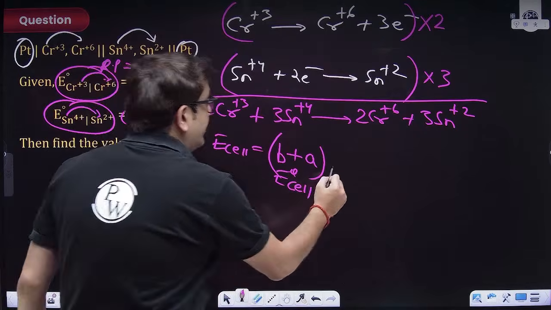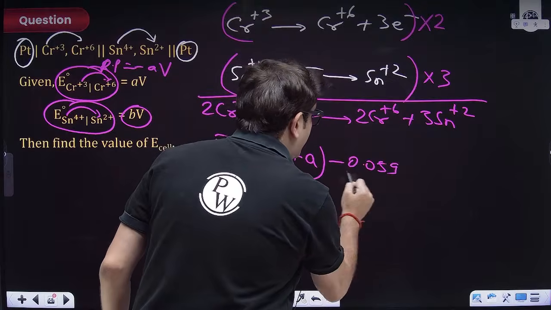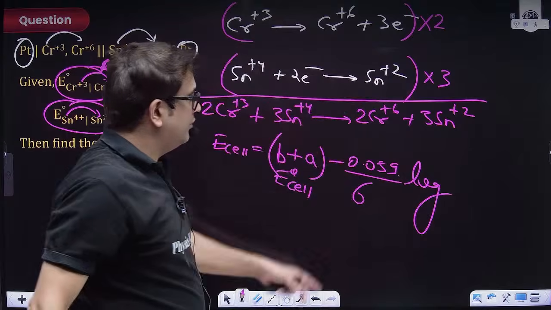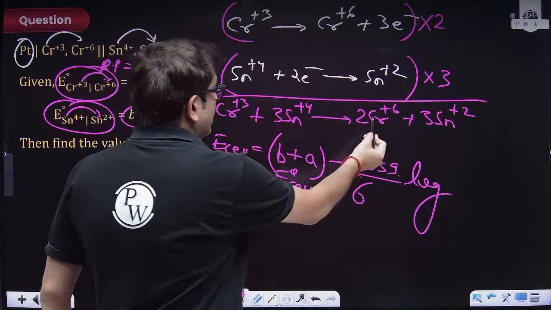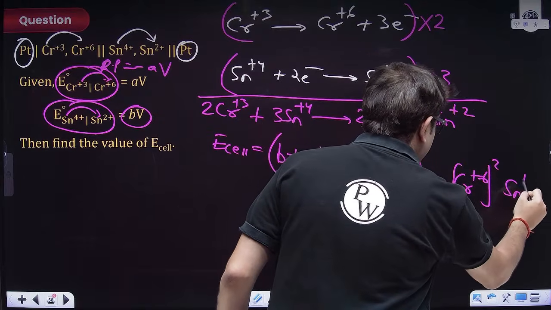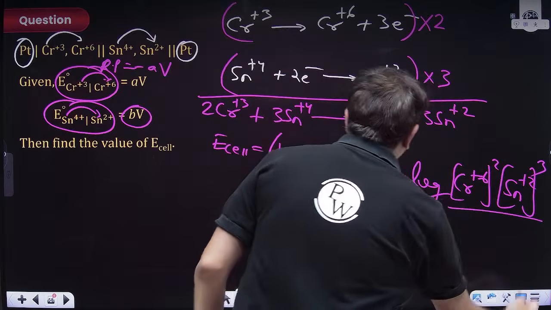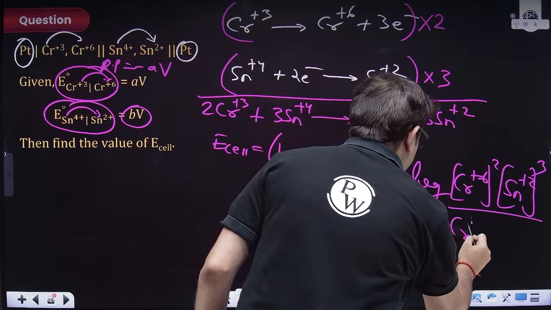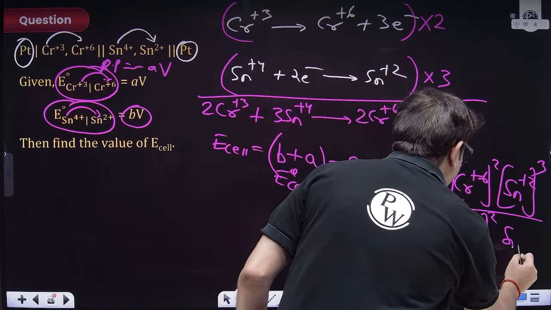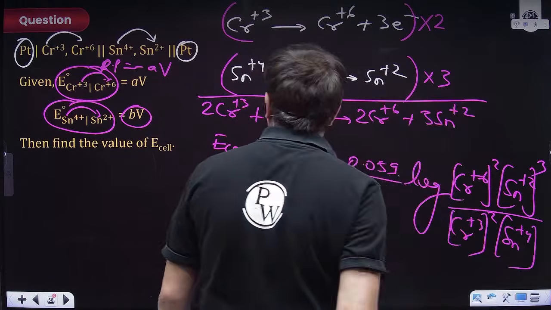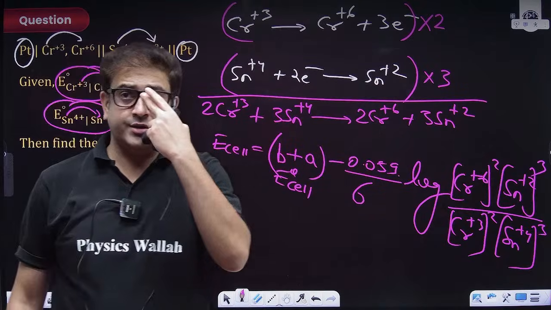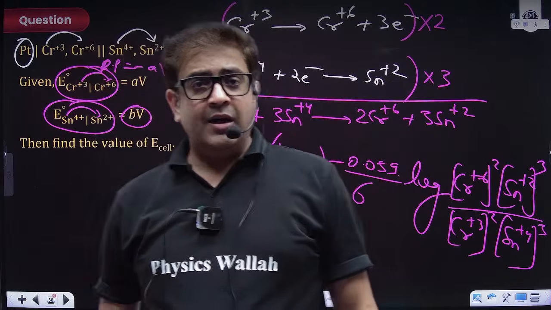So E cell is equal to E naught cell minus 0.059 upon the number of electrons transferred, which is 2 into 3, is 6, into log of Q. Now write Q with those coefficients you have: concentration of Cr+6 raised to the power 2, concentration of Sn+2 raised to the power 3, concentration of Cr+3 raised to the power 2, concentration of Sn+4 raised to the power 3. This is how you can write the electrode potential. Perfect, Keshav. Perfect. Chalo. I hope everybody is clear till here.